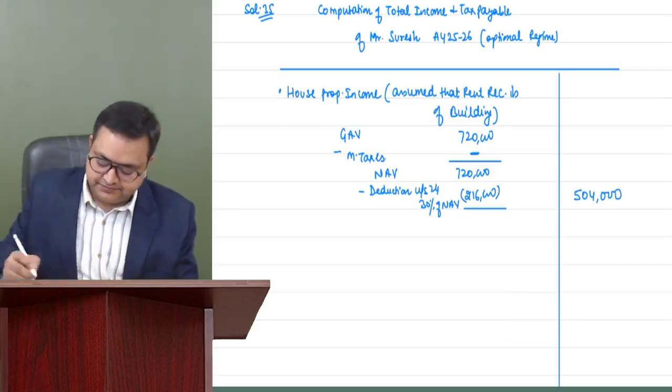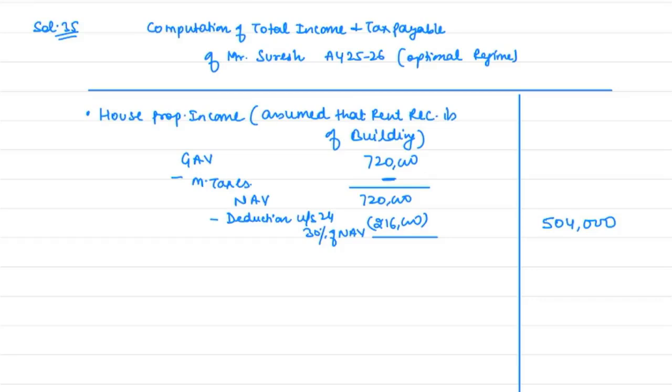Understood, everybody? Till here, everybody done? Let me know if everybody has done till here. Good. Okay.